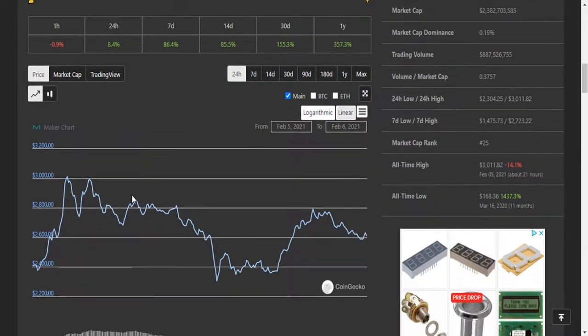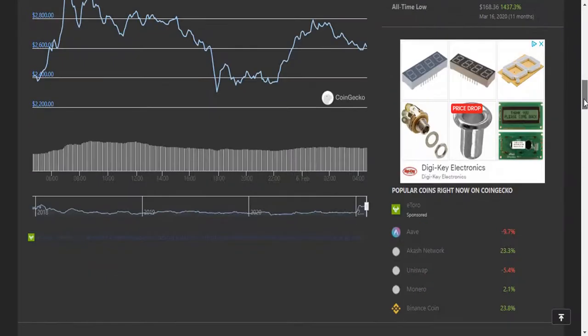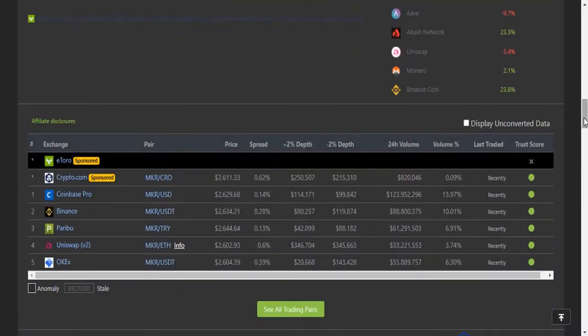In February 2021 it was at the $2,410 level. Now it is at 2600 and something. And if you want to trade MKR, then you can open a Binance account, or you can buy it from Uniswap or OKX and Coinbase Pro.